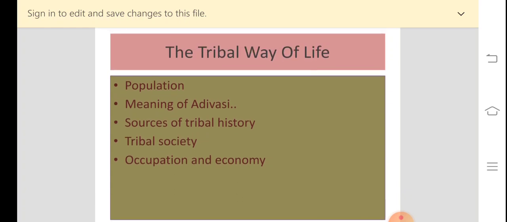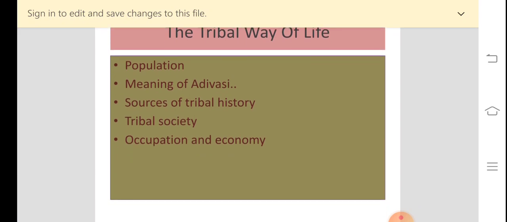So here we have seen what occupations the tribals had. Of course their main occupation was hunting animals and collecting the forest produce. The examples I have given you are the Baigas in central India and the Khonds in Orissa. And then there are other tribal communities, like the 4 examples I gave you, that practiced pastoralism.